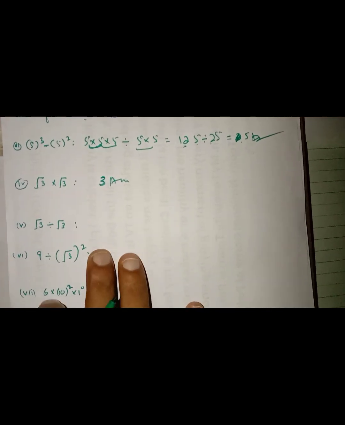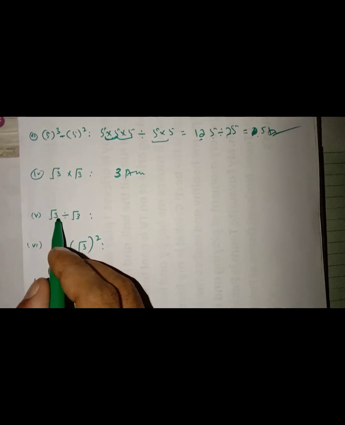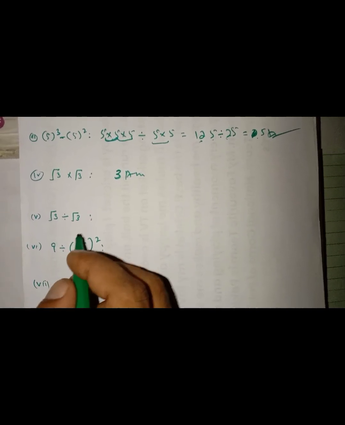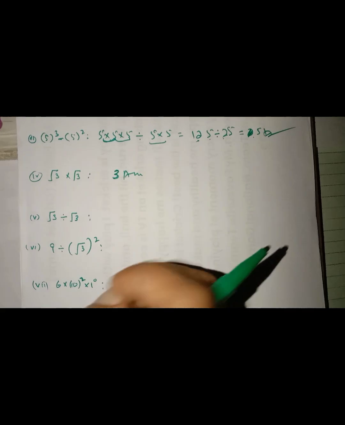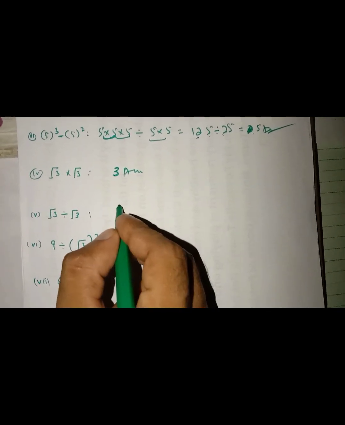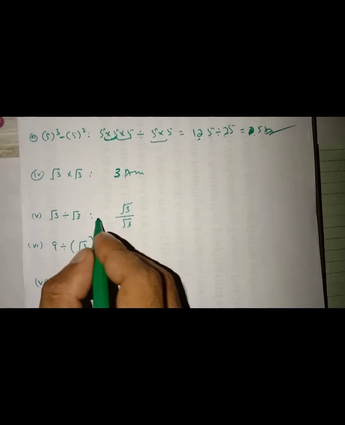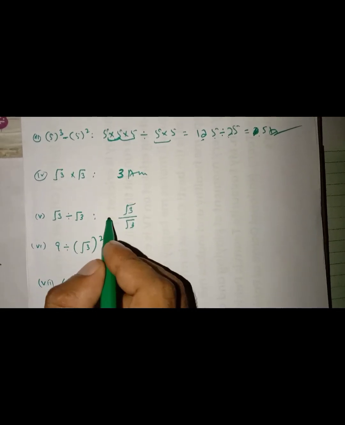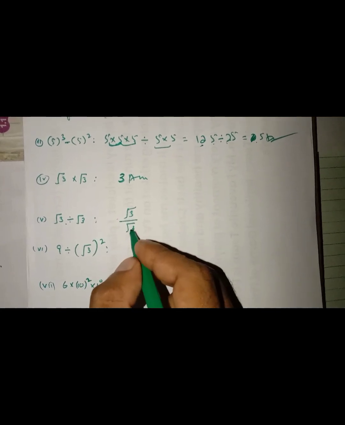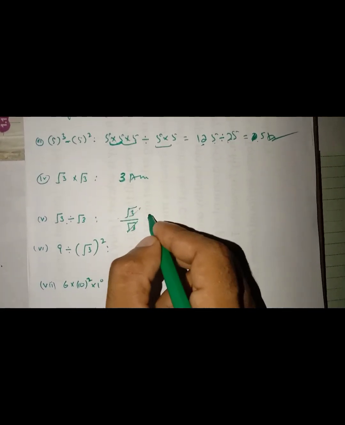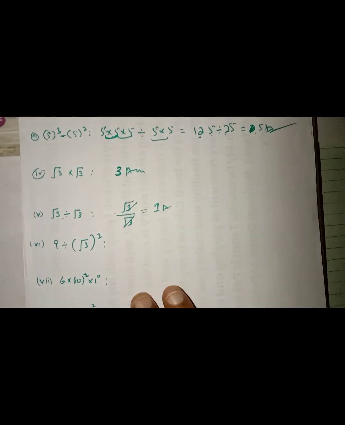Now this is very tricky. Root 3 divided by root 3, it is very simple. We can solve it in just seconds. I can write root 3 over root 3. This is the same method; there is no difference between these two. So root 3 and root 3 cancel out. Our answer will be 1. It is our perfect answer.